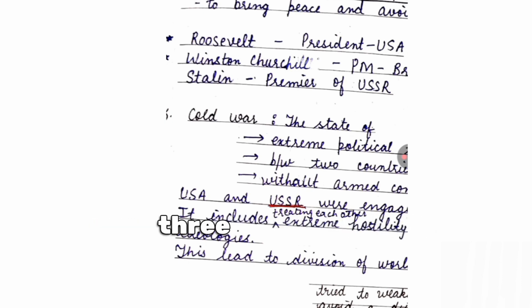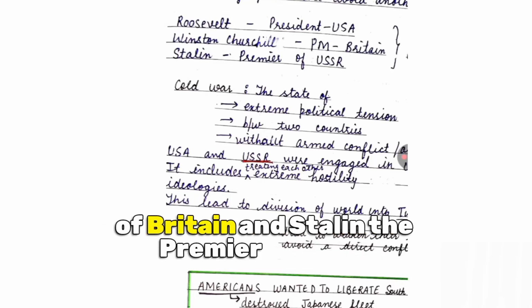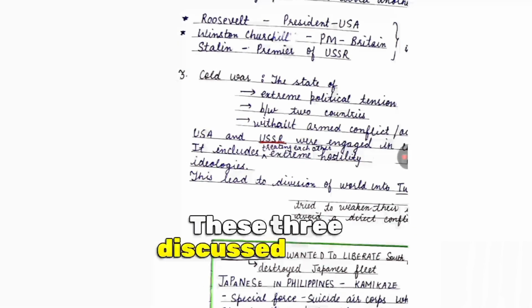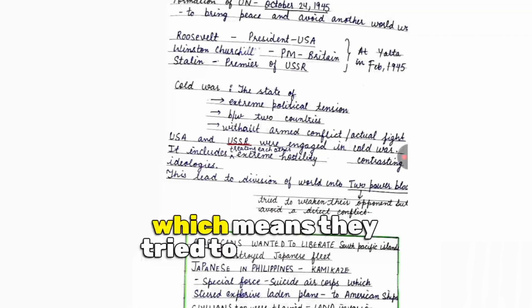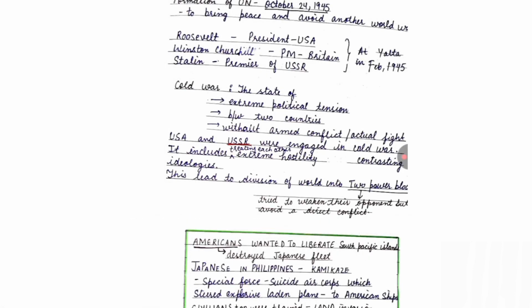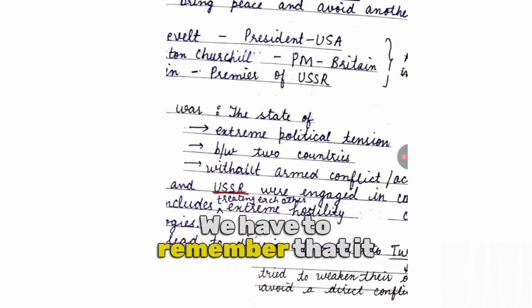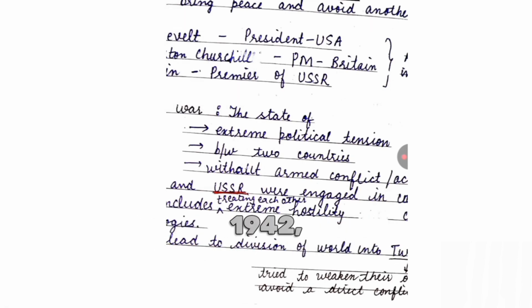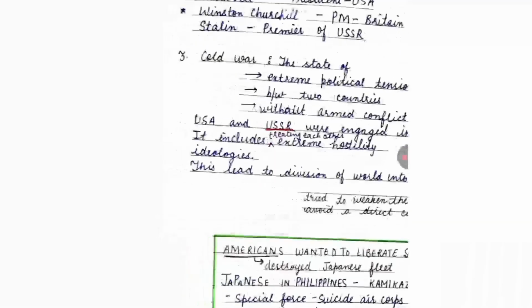Remember this, that at Yalta, three big leaders met: Roosevelt, Winston Churchill, and Stalin. Roosevelt was the president of USA, Winston Churchill the prime minister of Britain, and Stalin the premier of USSR. These three discussed how to rebuild the post-war world, which means they tried to bring peace and avoid another world war, which would be the Third World War, which has not occurred yet. And formation of UN, this is an important date. We have to remember that it was formed on October 24, 1945, and it is also known as United Nations Day.